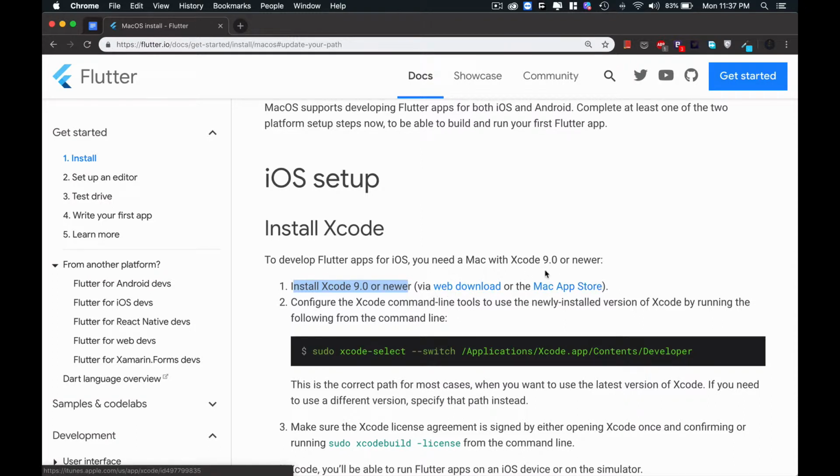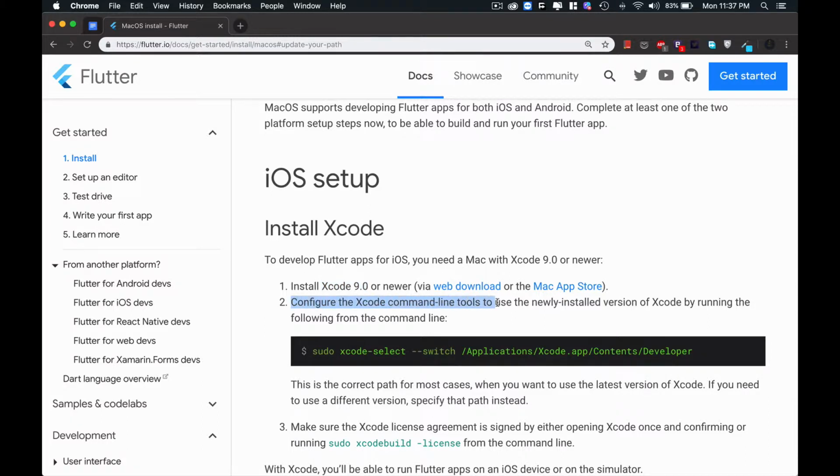Xcode probably has a size of 3 to 4 GB. So first you need to download it from the Mac App Store, and after downloading,